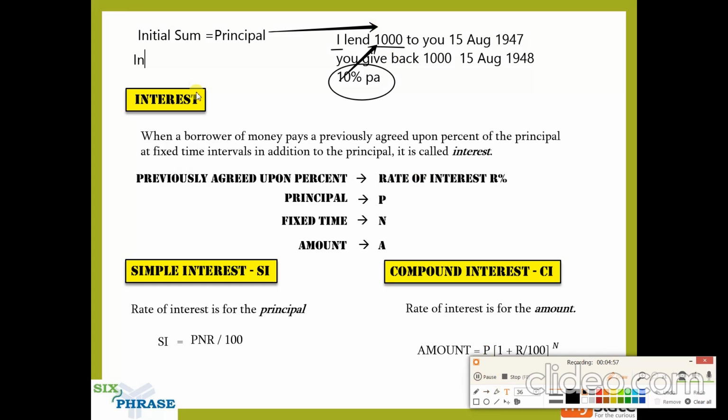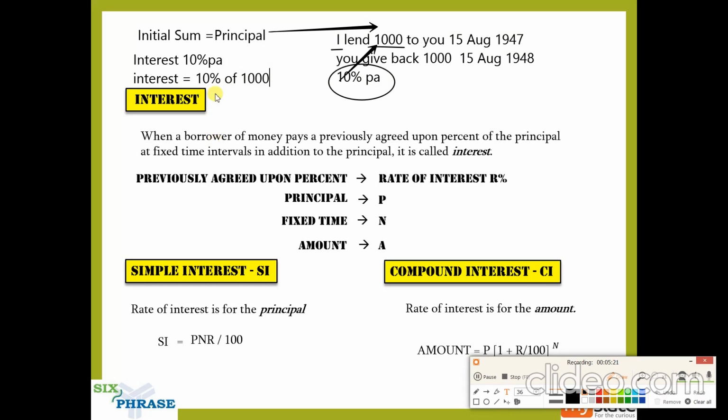So that is the meaning of 10 rate of interest. So whenever they say 10 percentage per annum, what it says is interest will be equal to 10 percentage of 1000.